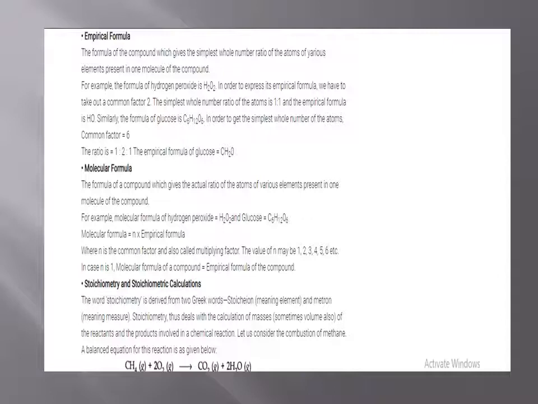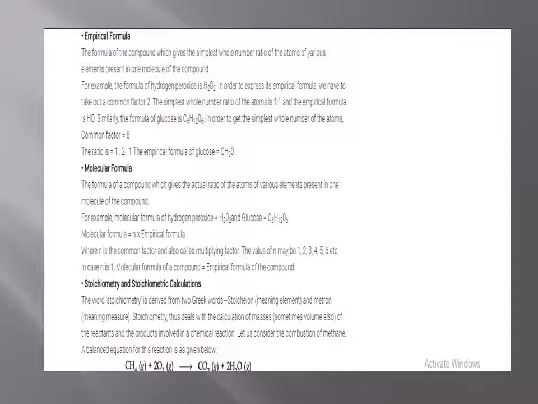Now, molecular formula. The formula of a compound which gives the actual ratio of the atoms of various elements present in one molecule of the compound. For example, the molecular formula of hydrogen peroxide is H2O2 and of glucose is C6H12O6.